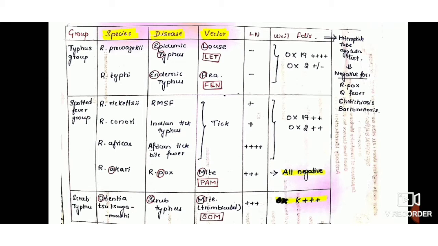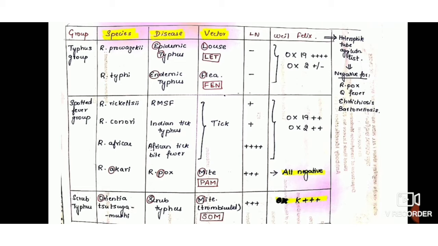In the typhus group we have epidemic typhus, which is caused by Rickettsia prowazekii, and the vector is louse. We have a mnemonic, that is LET, louse epidemic typhus. Okay, and endemic typhus, which is caused by Rickettsia typhi, and the vector is flea. The mnemonic is FEN, that is flea endemic.